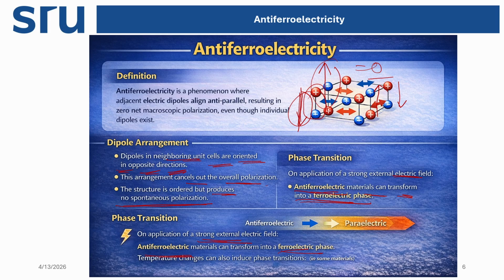And temperature can also induce the phase transition. This can also be done from antiferroelectric to paraelectric. In the antiferroelectric there is a permanent dipole moment in each unit cell, but they cancel each other. When we heat it, it can be converted from antiferroelectricity to paraelectric. The dipole in one unit can be nullified by increasing the heating. So by this process we can go from antiferroelectric properties to the paraelectric properties of the material.